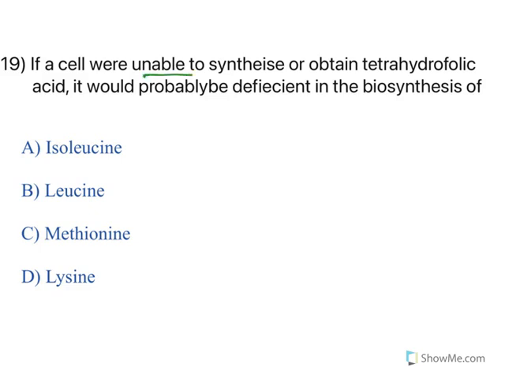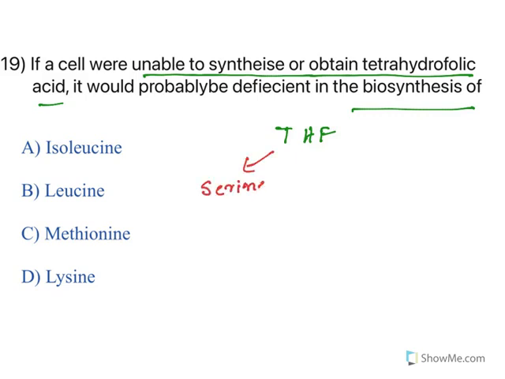If a cell is unable to synthesize or obtain tetrahydrofolic acid, it would probably be deficient in the biosynthesis of what? Now you need to understand the significance of tetrahydrofolic acid. Tetrahydrofolic acid is responsible for the synthesis of serine, methionine, thymine, purines and pyrimidines.